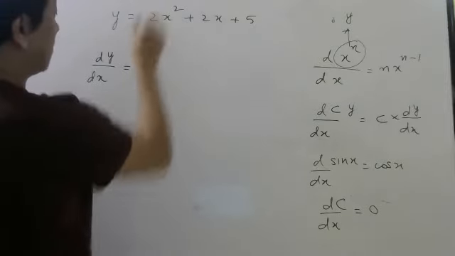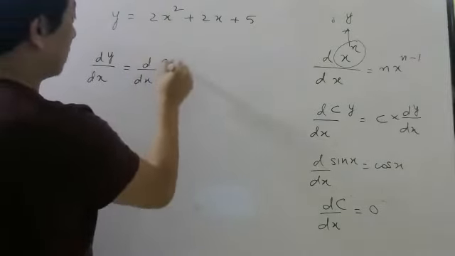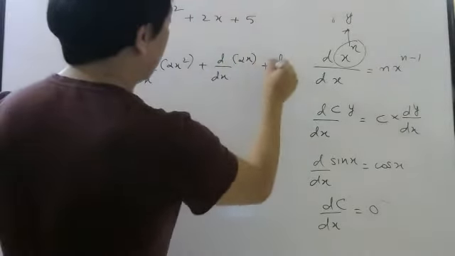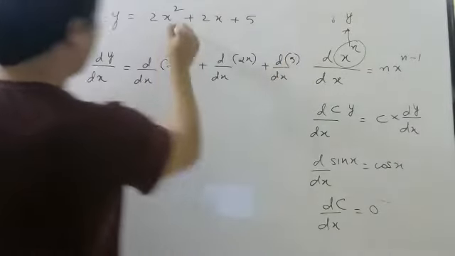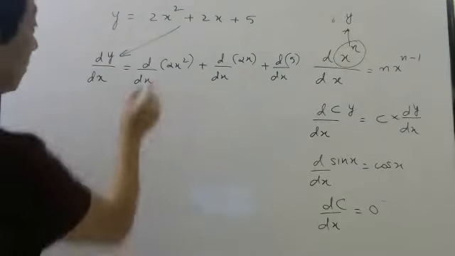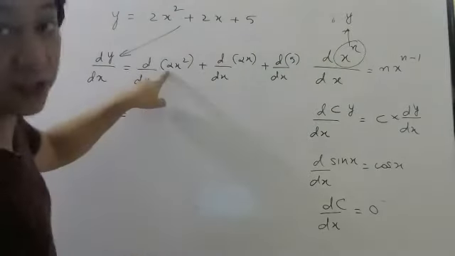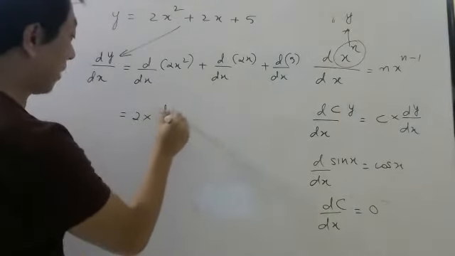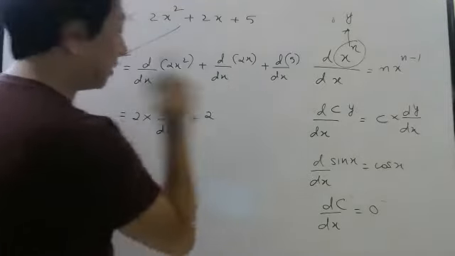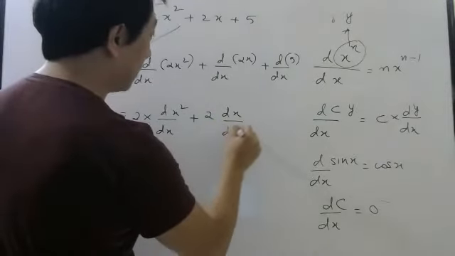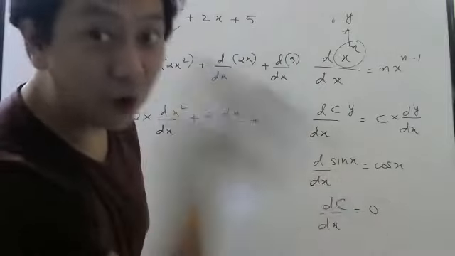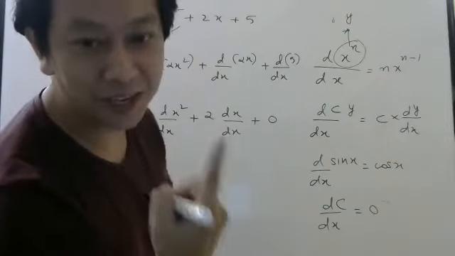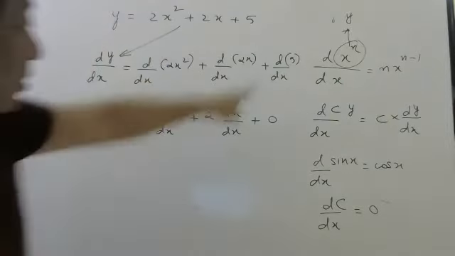First, you have to differentiate this term: d by dx of 2x squared plus d by dx of 2x plus d by dx of 5. That is, substitute this here. Then differentiation of this, how will you do? 2 is a constant, take it outside. Then what will be left? Differentiation of x square. Here this 2 is a constant, take it out. dx by dx. And here 5 is only there, only constant is there, then it is 0. Don't take 5 out. If you take 5 out, what will be left? 1 will be left, right?